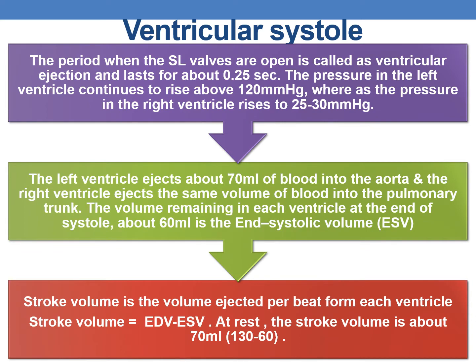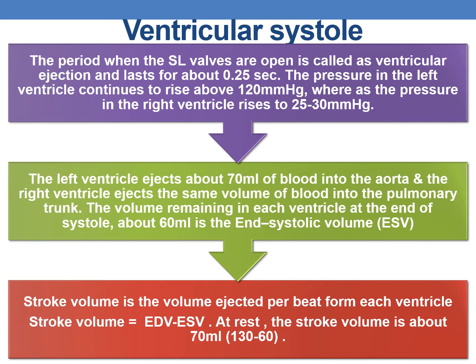The period when the SL valves open is called ventricular ejection, and it lasts about 0.25 seconds. During this period, the pressure in the left ventricle continues to rise above 120 mmHg, whereas the pressure in the right ventricle rises to about 25 to 30 mmHg.